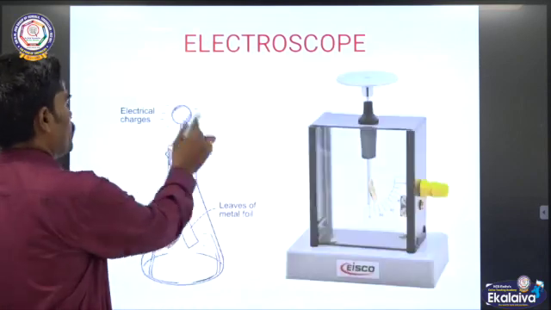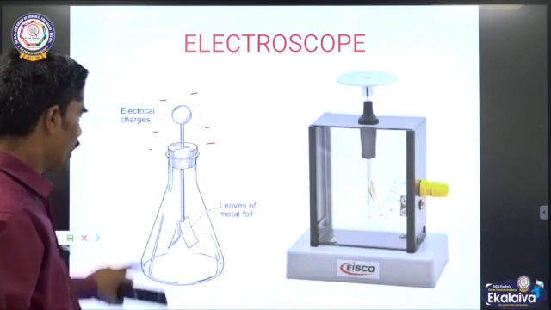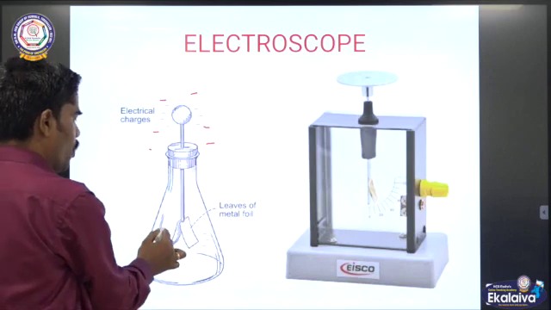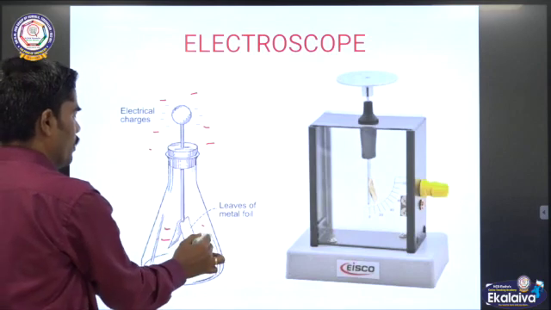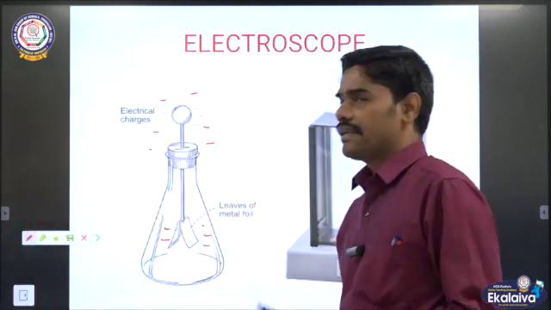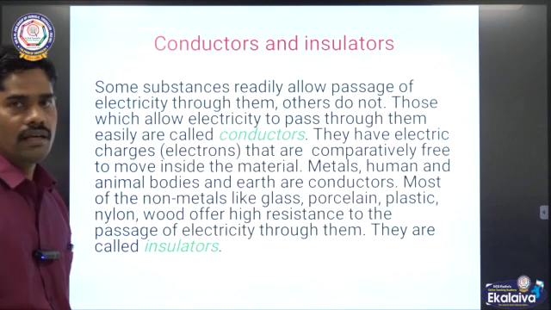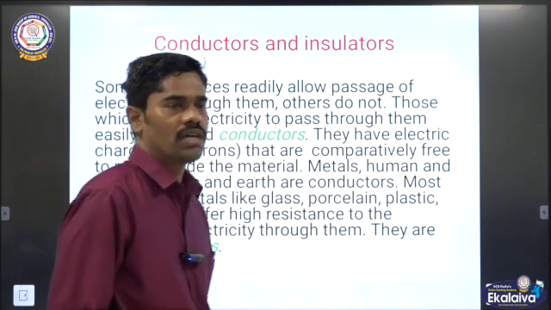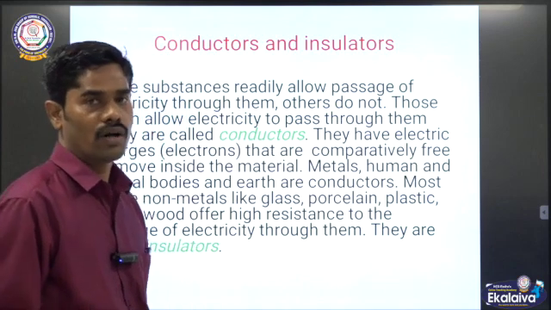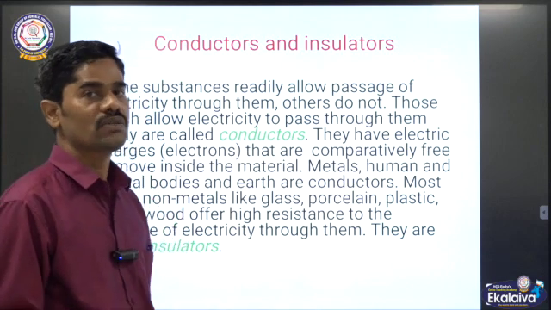Here it is negatively charged. These negative charges are passing through the conductor, and these gold leaves are gaining the charges and they diverge. Conductor and insulator: the body which allows the charges to pass through it is called a conductor. The body which does not allow the charges to pass through it is called an insulator.